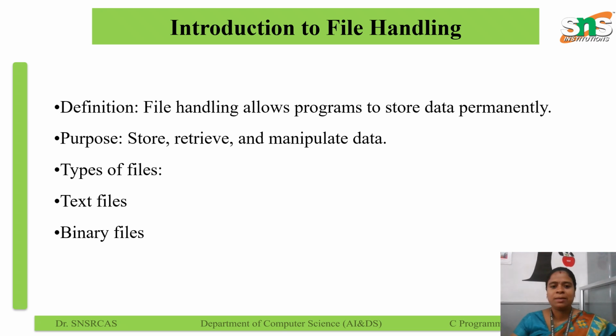Types of files. There are two types. C supports mainly two kinds of files. First one is the text file, another one is the binary file. A text file stores the data in human readable form. The characters are stored as ASCII codes. Example text files: .c files and CSV files. Next one, a binary file stores data in machine readable form, faster to read and write. Examples: image files and executable files.